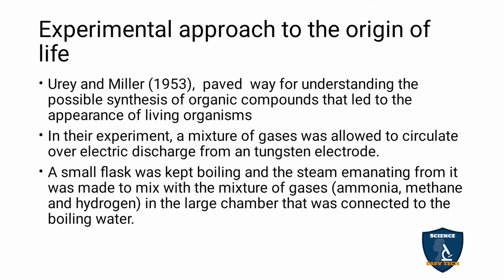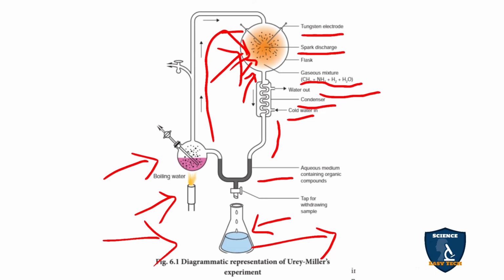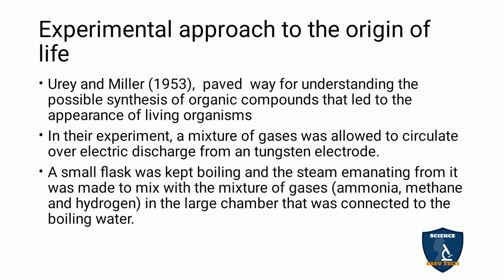In their experiment, a mixture of gases was allowed to circulate over electric discharge from a tungsten electrode. Why are they giving this electric electrode? That is lightning. Due to lightning and UV lamp radiation the life evolved here, they are saying. For that they are artificially giving light with the help of electricity, and it forms a spark.